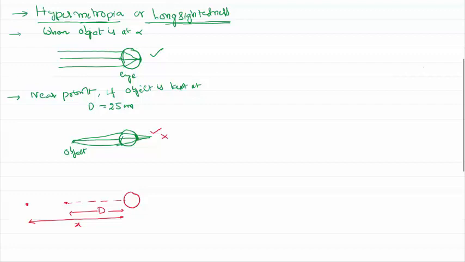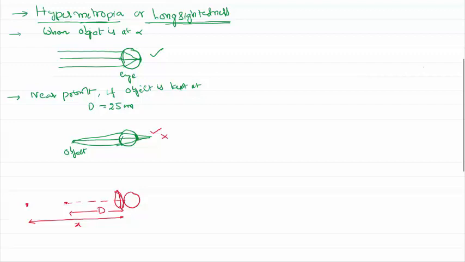You want to read a newspaper, you want to keep the newspaper at a comfortable distance from your eye, not at a very far distance. So how do we solve the problem? We cannot correct the eye that easily, and I don't want to change the position of the object either. But I will be able to see it clearly only when the object is kept at a distance x. So we keep a convex lens here.